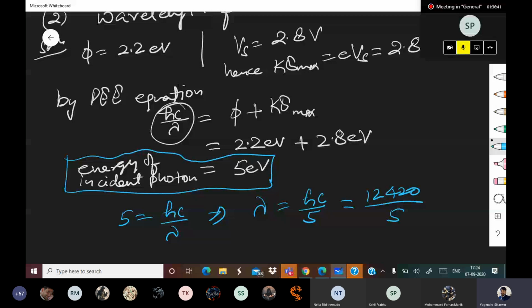You can notice that this energy is more than visible light and this wavelength is lesser than visible light, because the range of visible light is 4000 to 7000. So this will be the ultraviolet region. Just to make you notice. Okay. Next question.